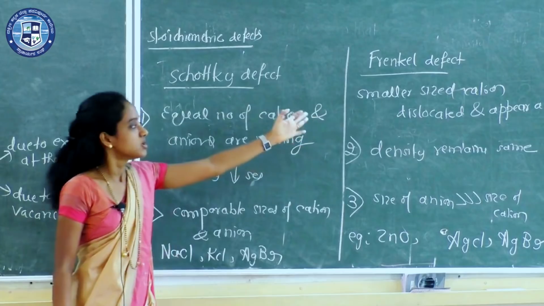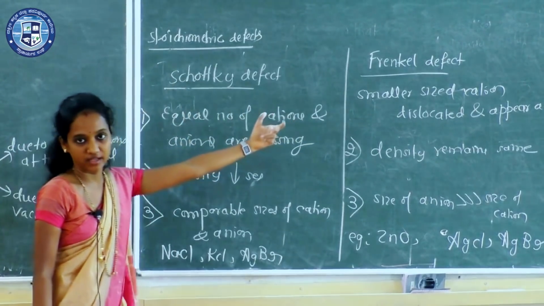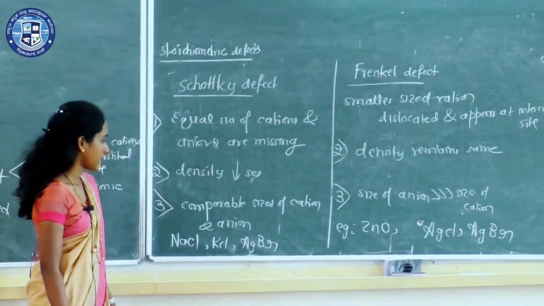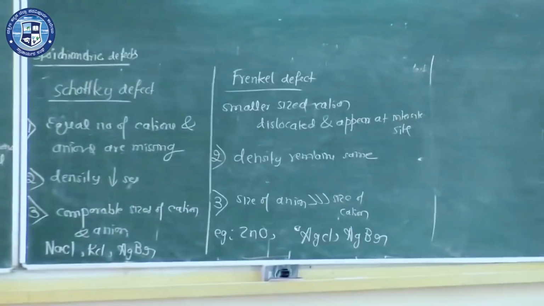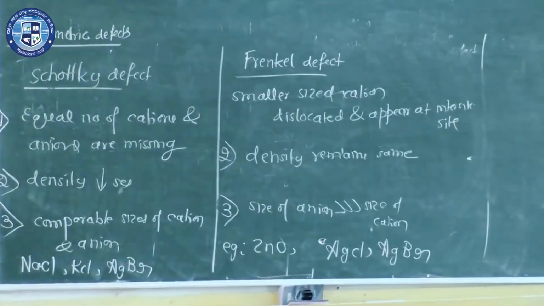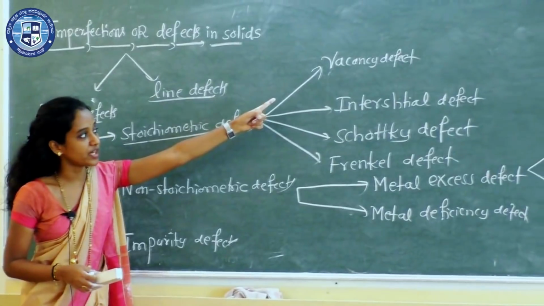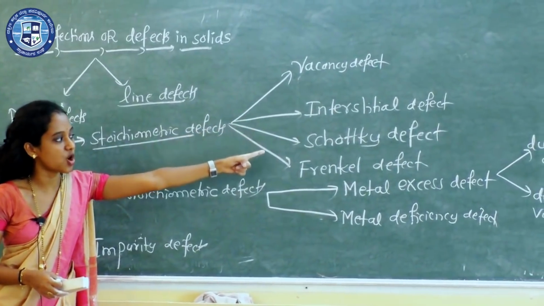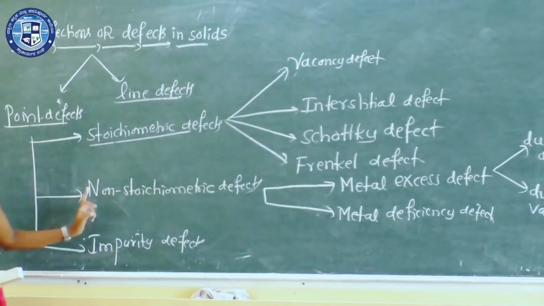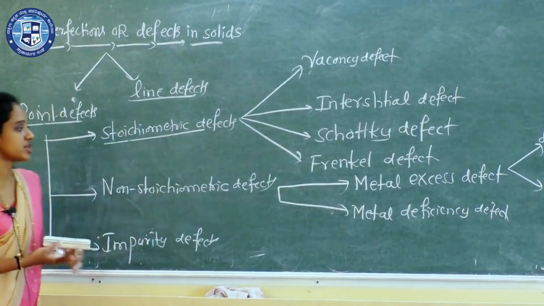Clear? So very important topic, write the differences between Schottky and Frenkel. Now under point defects, we have discussed the stoichiometric defects, 4 types: vacancy, interstitial, Schottky, Frenkel. Next, we'll discuss non-stoichiometric defects.